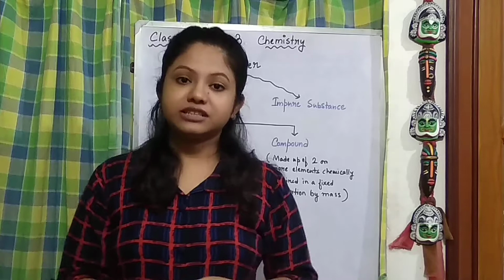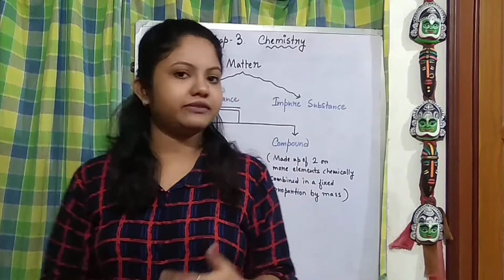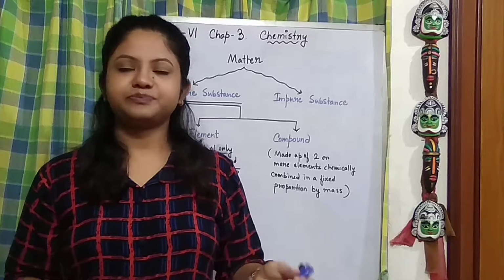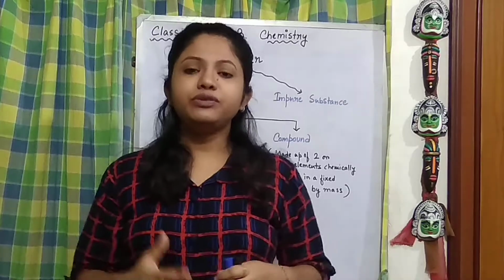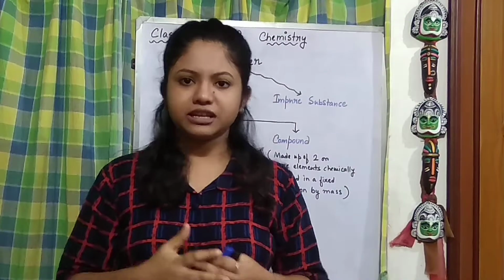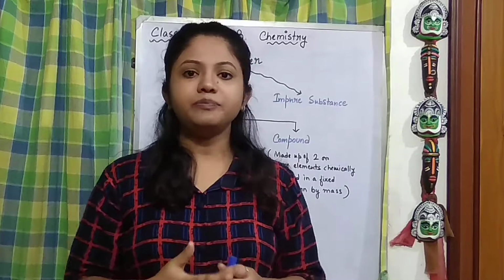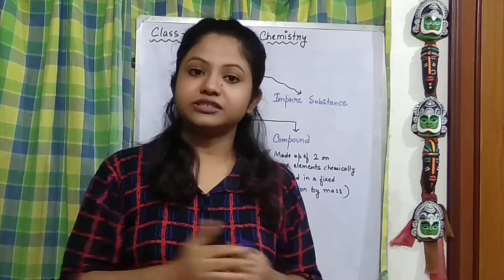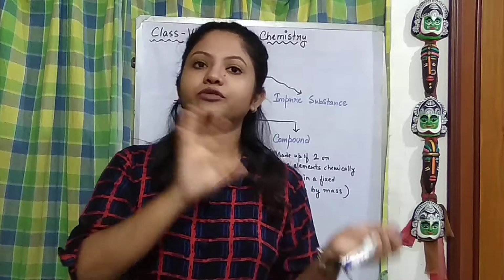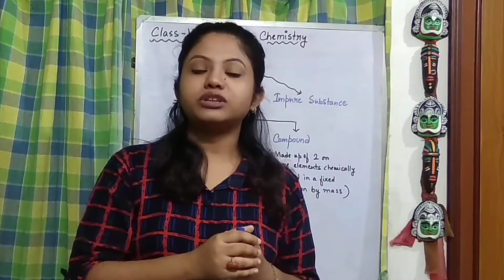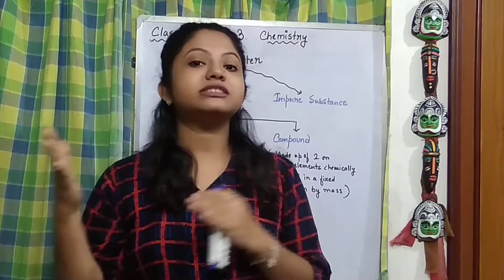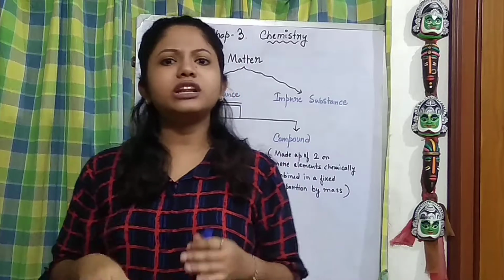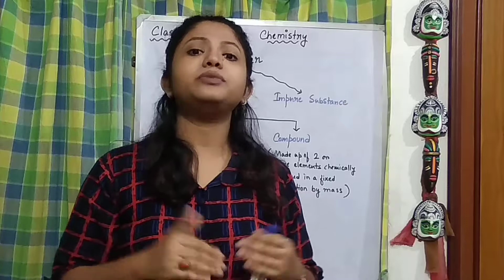So in our last class, we started a new chapter, that is elements and compounds. When we were talking about elements and compounds, we started with matter. While doing that, we talked about pure substances and impure substances. Now let's recall the characteristics of pure substances.